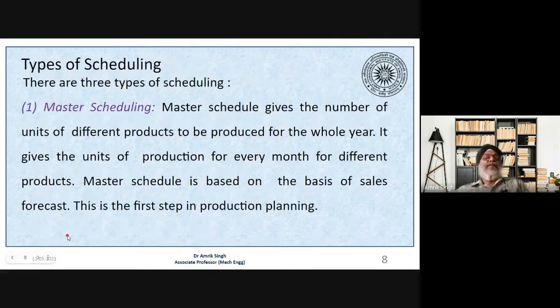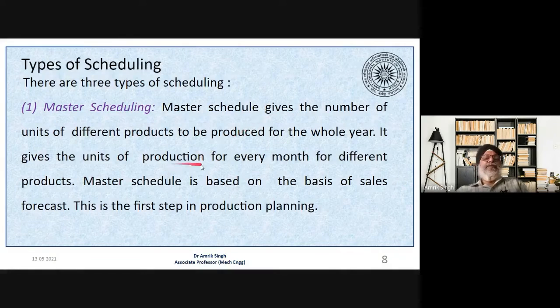Now, what are the types of scheduling? There are three types of scheduling we can classify. One is the master scheduling. Master schedule gives a number of units of different products which are to be produced in the whole year.